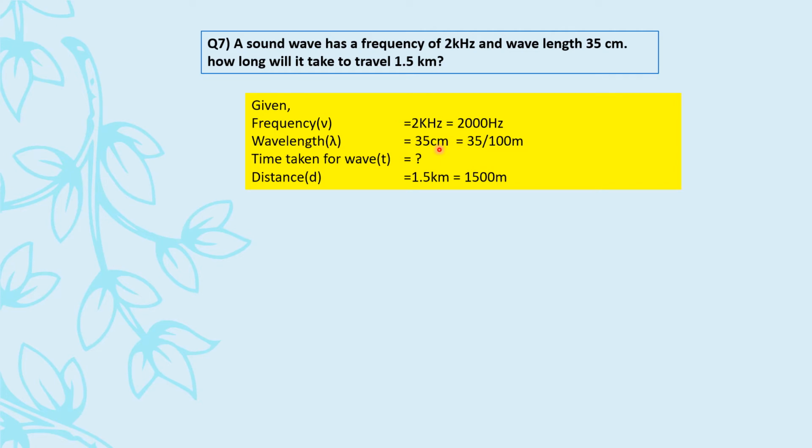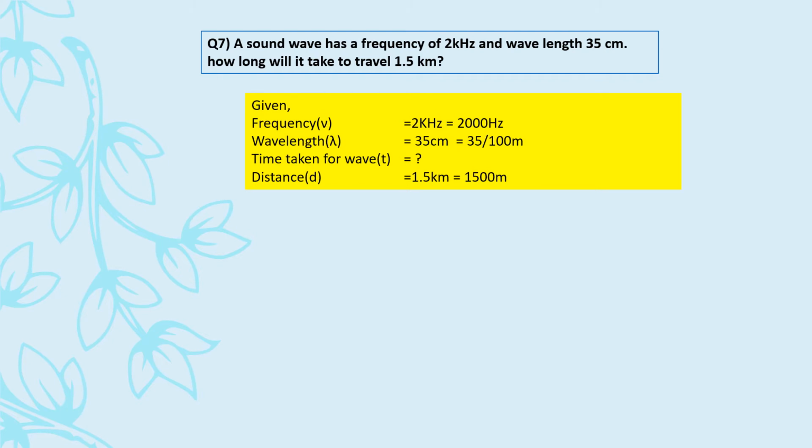Centimeter we'll have to convert into meter, divided by 100. Kilometers again we'll convert into meters. So 1 kilometer equals 1000 meters. So when you solve this with the decimal, it will come out to be 1500 meters. So now if you see, everything is in SI unit. Chalo, that is also done. So 3 things done. One, writing down the information. Second, trying to find out what is to be calculated. Third, converting into SI units.